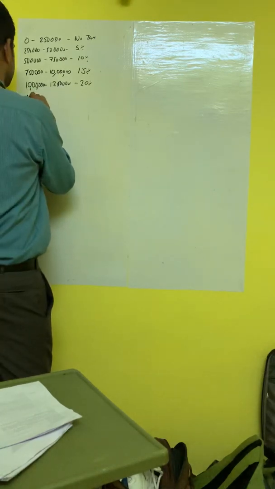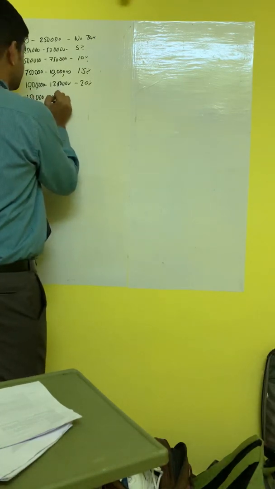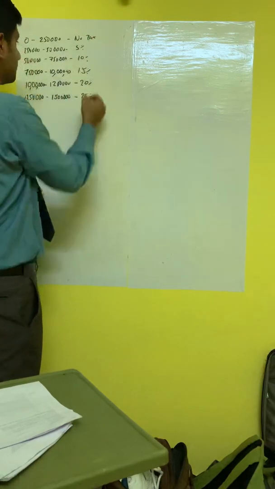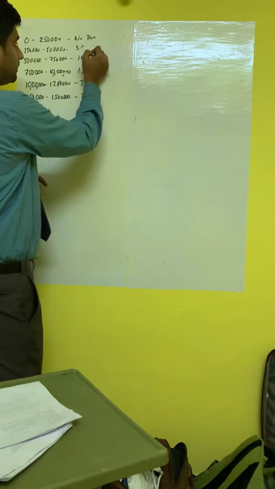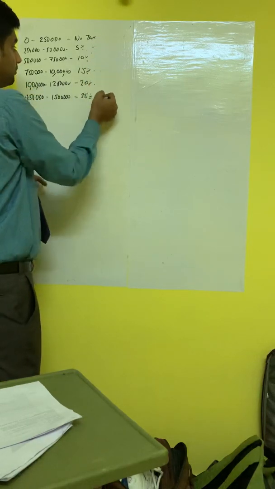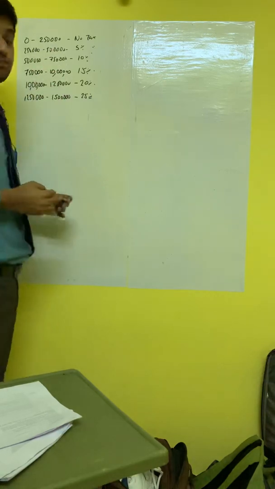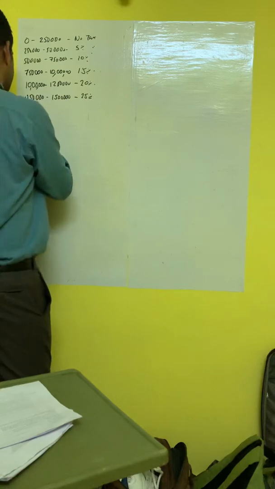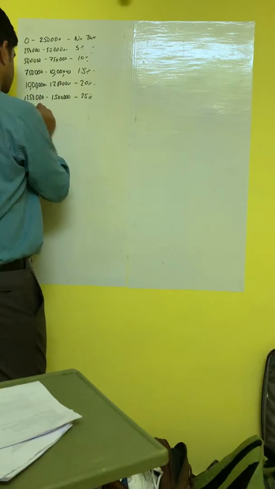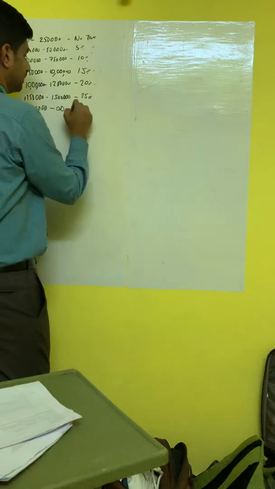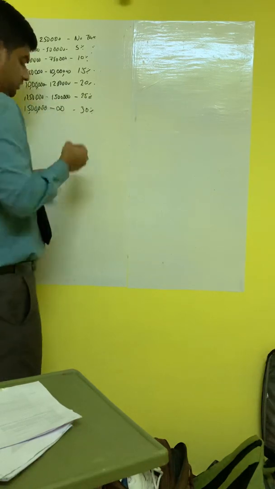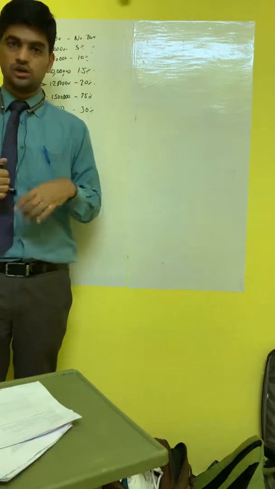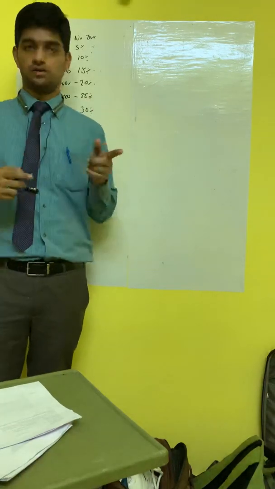12,50,000 to 15 lakh, it is 25%. So that's a uniform pattern in the increase in rate, that is 5, 10, 15, 20, 25 on every increase of 2,50,000 rupees. And the ultimate slab, above 15 lakh, is 30%. Of course, it will be added with surcharge and, most importantly, cess also.